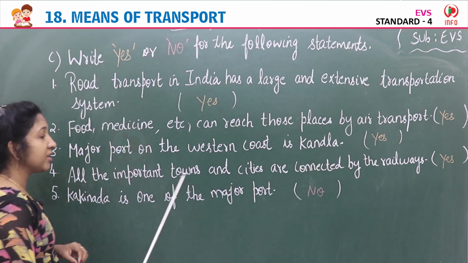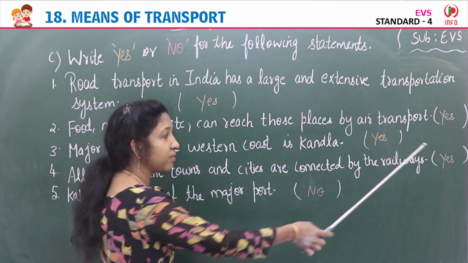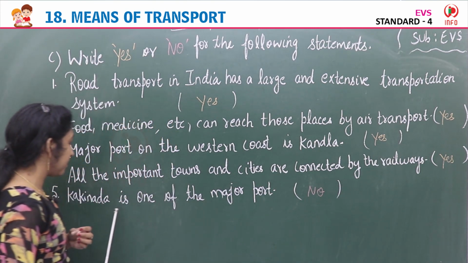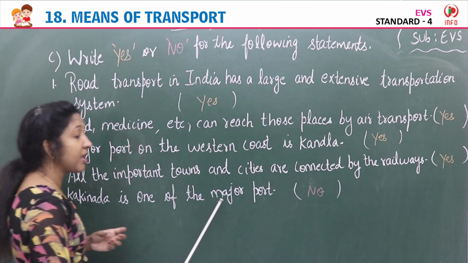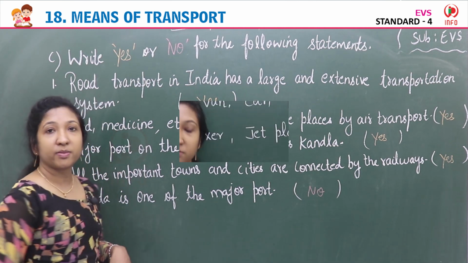Fourth, all the important towns and cities are connected by the railways. Again, a correct statement, so yes. Last one, Kakinada is one of the major port. It is a wrong statement, so no.